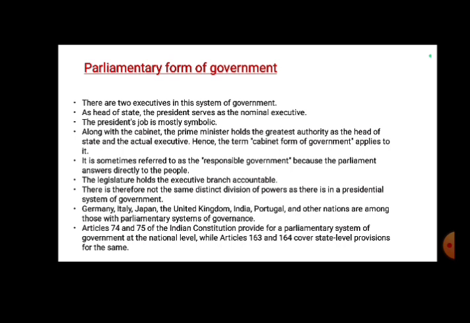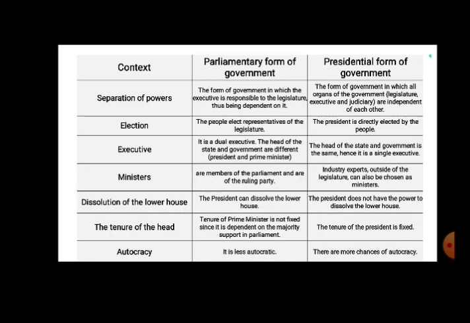Germany, Italy, Japan, the United Kingdom, India, and other nations are among those with a parliamentary system of government. According to Article 74 and 75 of the Indian Constitution, it provides a parliamentary system of government at the national level, while Article 163 and 164 cover state level provisions for the same.